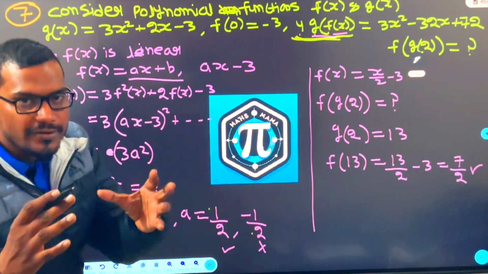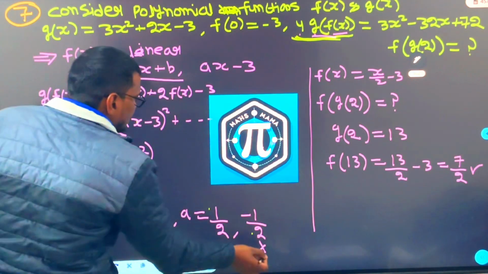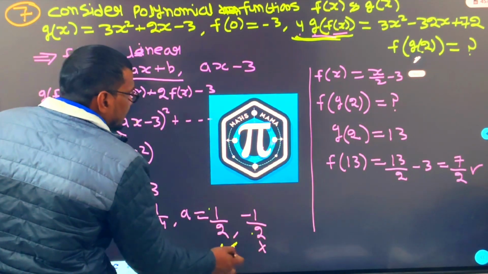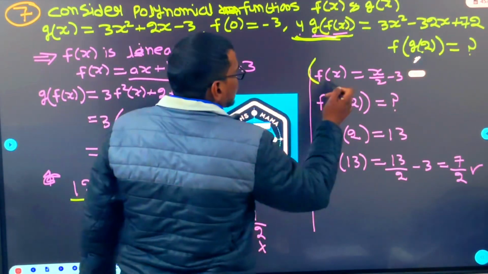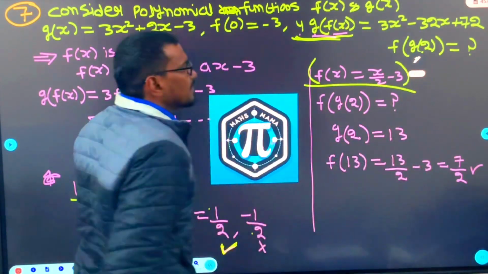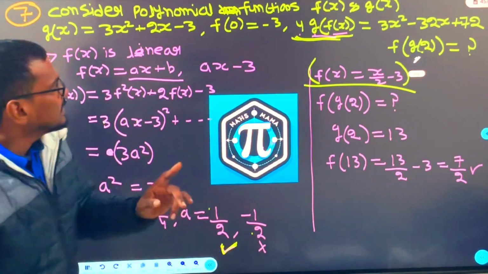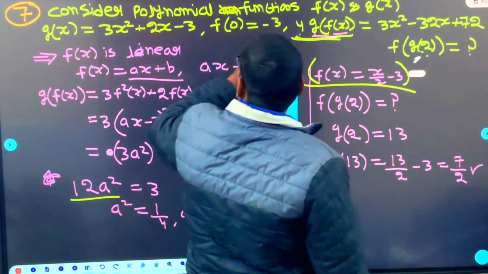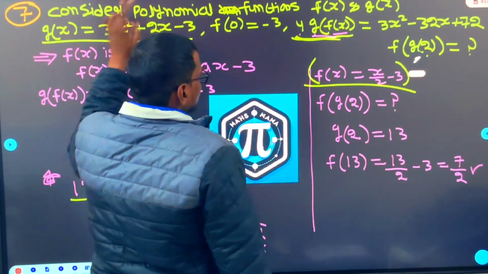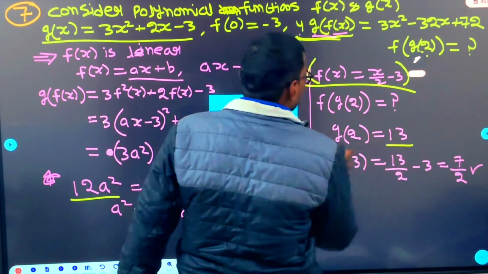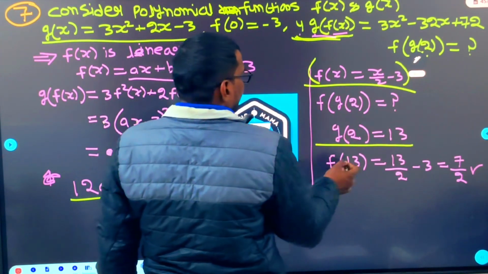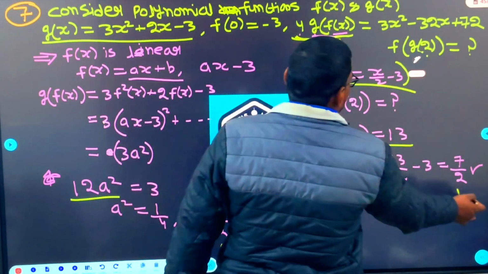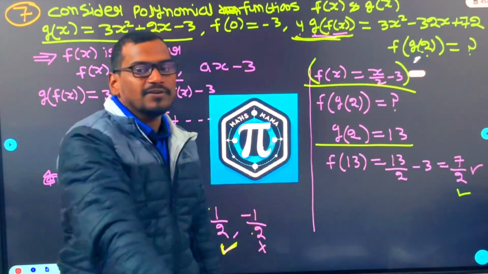Now equate the coefficient of x. So you will see this is getting rejected, this is accepted. A is 1 by 2. So if a is 1 by 2, we got fx. Fx is x by 2 minus 3. We got f of x. They are asking f of g of 2. So how to calculate g of 2? This is gx, calculate g of 2. G of 2 is 13. Put this 13 here, f of 13. What is f of 13? 13 by 2 minus 3, that is 7 by 2. 7 by 2 is the answer, 3.5.